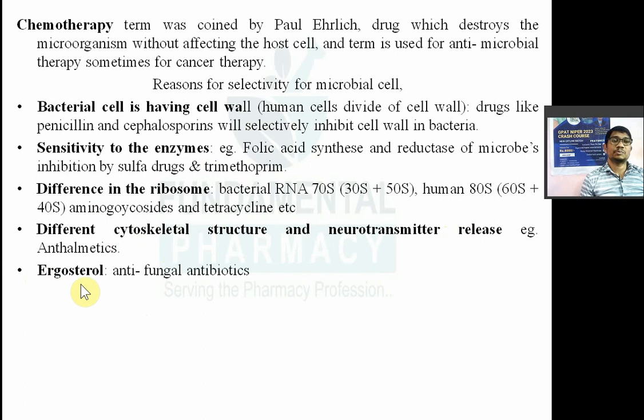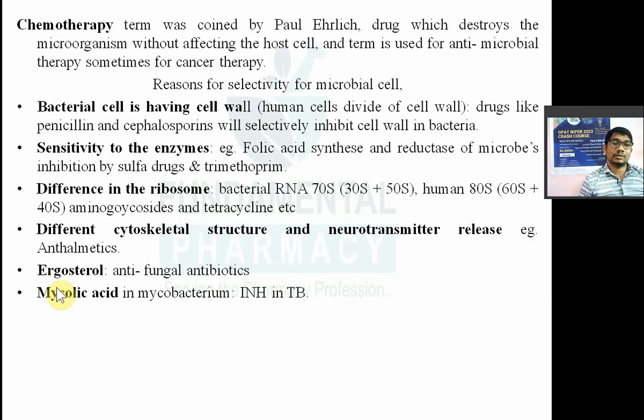Now another reason for this selectivity is nothing but the ergosterol. Now this ergosterol is principally found in the fungus. जो फंगल सेल होता है उसमें ergosterol से कोलेस्ट्रॉल बनता है, बाद में सेल वॉल सिंथेसिस होता है. This ergosterol is very important for synthesis of fungal cholesterol. Now this is a target for antifungal drugs. Most of the antifungal drugs they act on ergosterol.